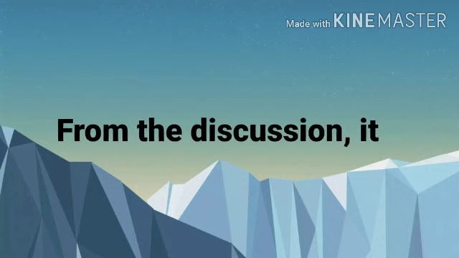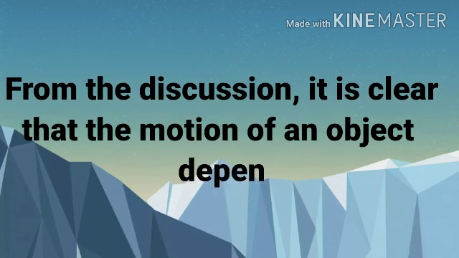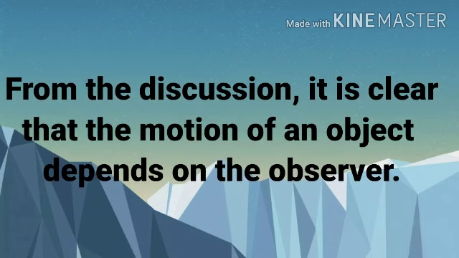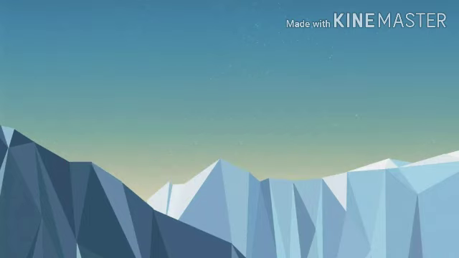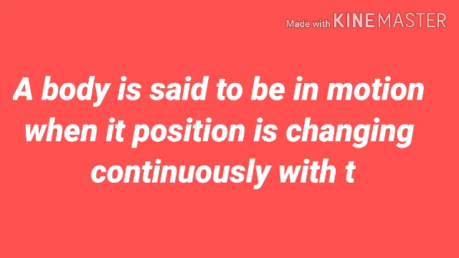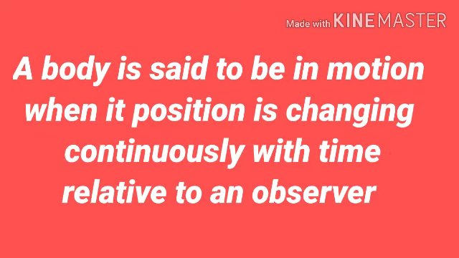From the discussion, it is clear that the motion of an object depends on the observer. So, motion is a combined property of the observer and the body which is being observed. So, finally, a body is said to be in motion when its position is changing continuously with time relative to an observer.